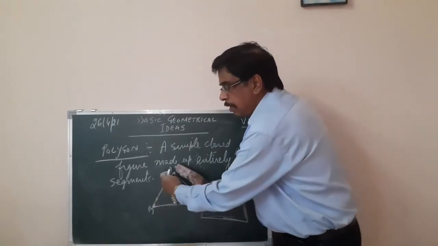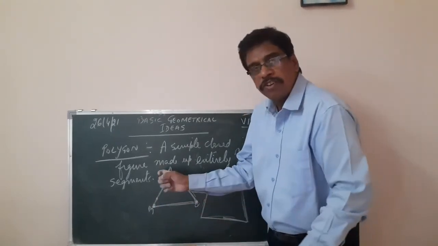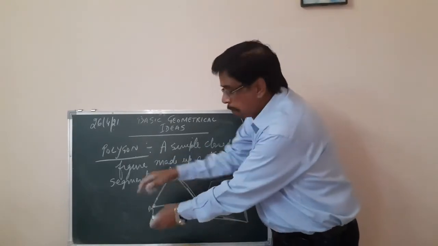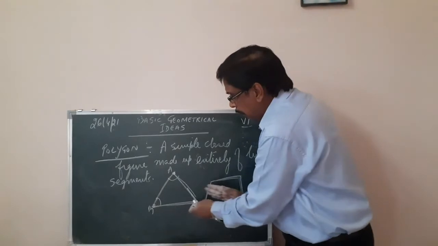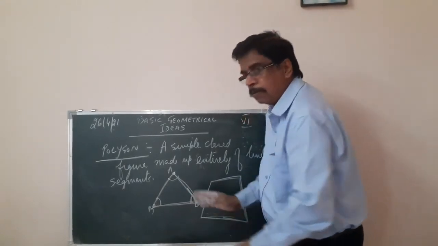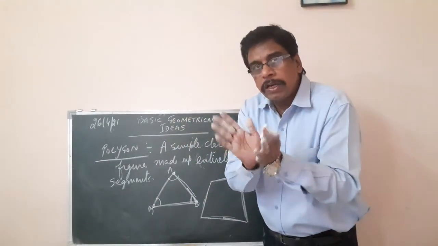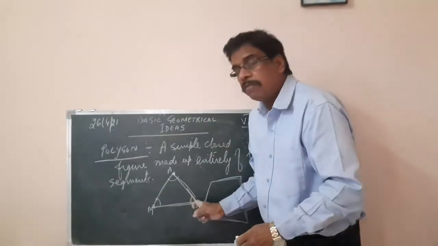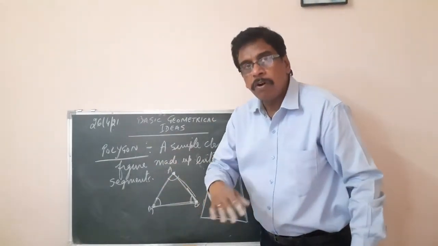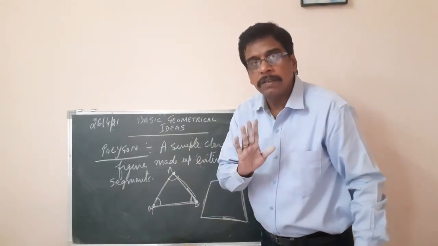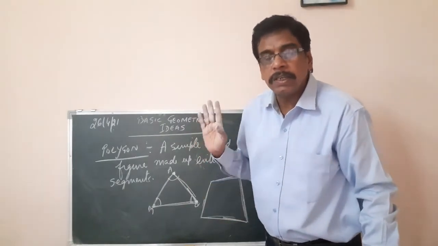Here an angle is formed. Two line segments are meeting. An angle is formed here. First vertex. Two line segments are meeting out here. This is called a vertex. And here two line segments are joining. This is called a vertex. So where two line segments join and they form an angle, that is called a vertex. So it has three vertices. The plural form for vertex is called vertices. Is it clear?